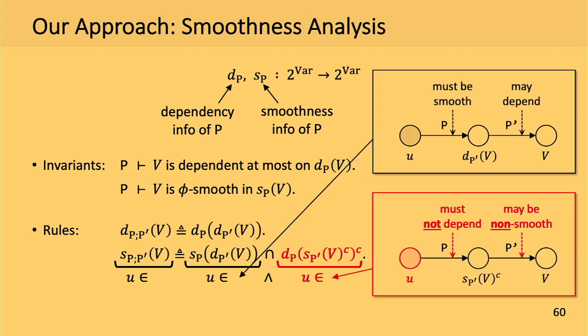And the second inclusion means that if we consider all variables in which v may be non-smooth in the second program, then those variables must not depend on u in the first program. This can be a bit confusing, but essentially speaking, the right-hand side describes the conditions under which we can safely apply the chain rule. Okay, this is how our analysis works.